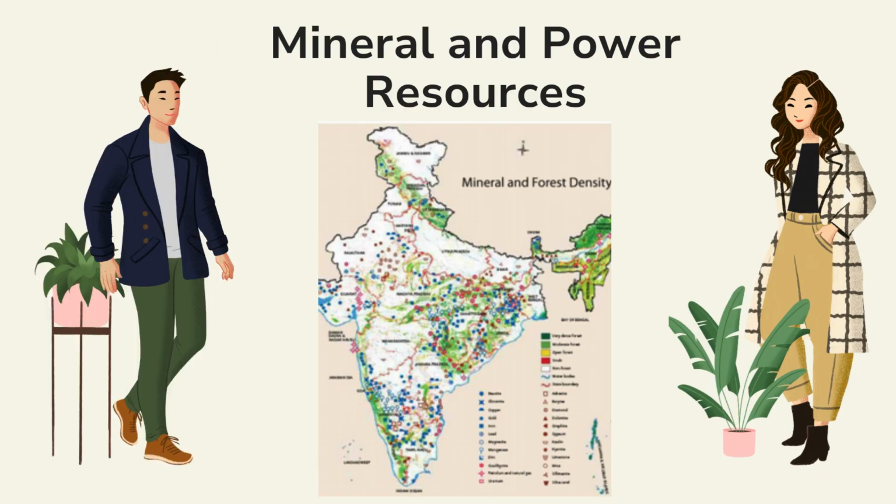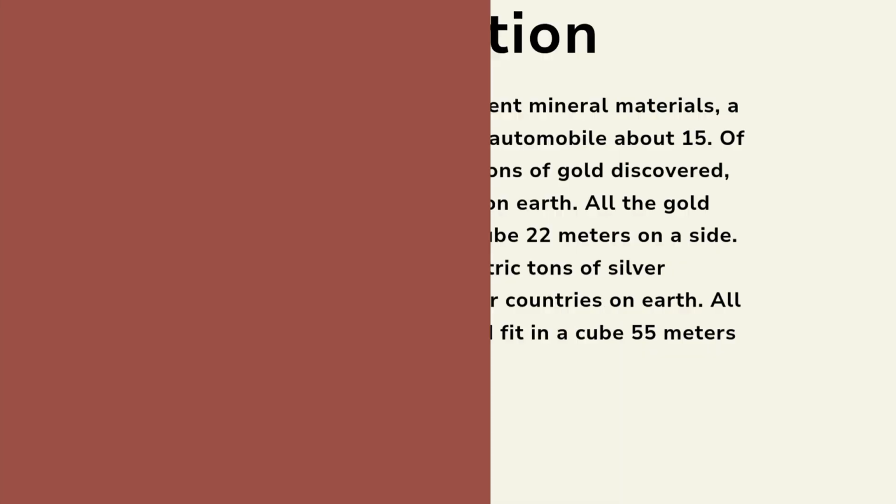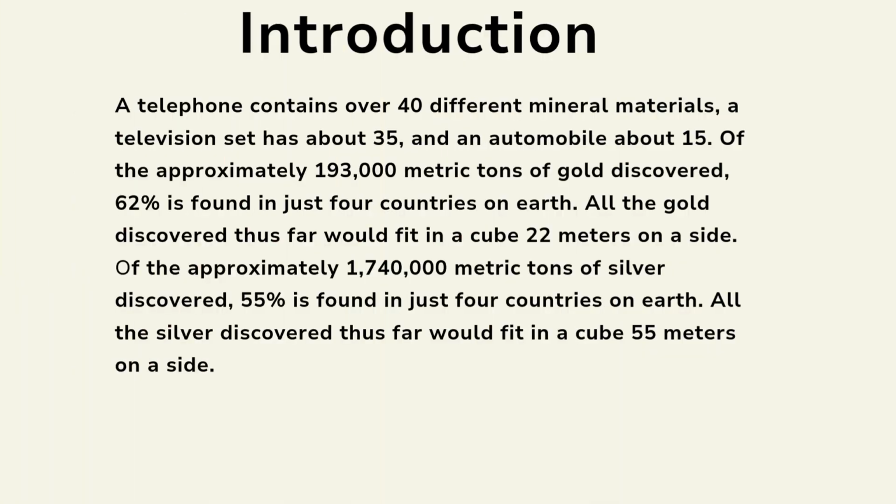In today's video we are going to understand about mineral and power resources. Let's get started. Introduction. A telephone contains over 40 different mineral materials, a television set has about 35, and an automobile about 15. Of the approximately 193,000 metric tons of gold discovered, 62% is found in just 4 countries on Earth. All the gold discovered thus far would fit in a cube 22 meters on a side.